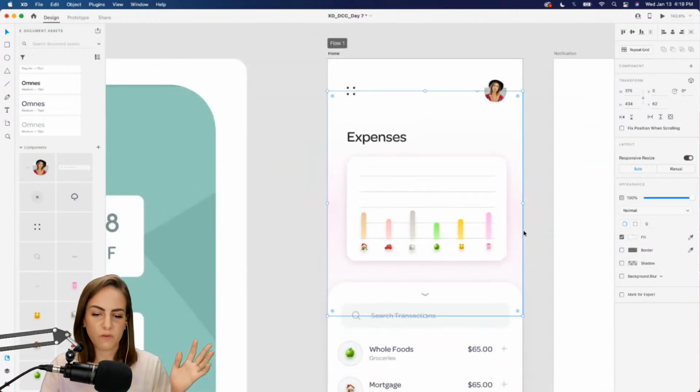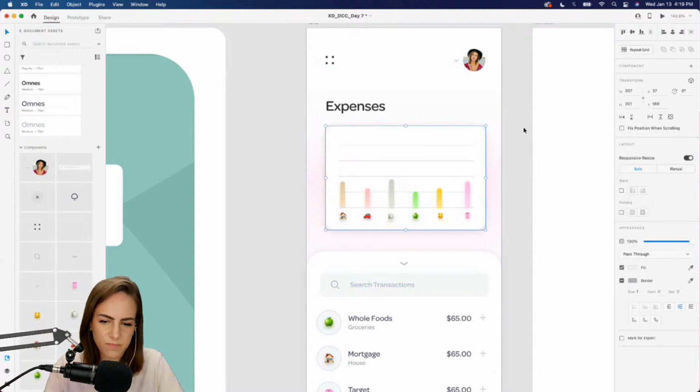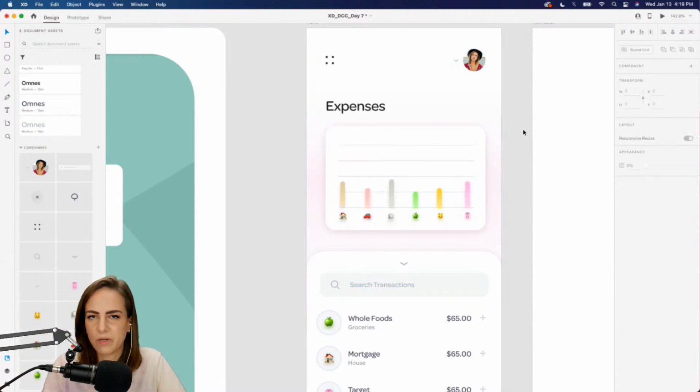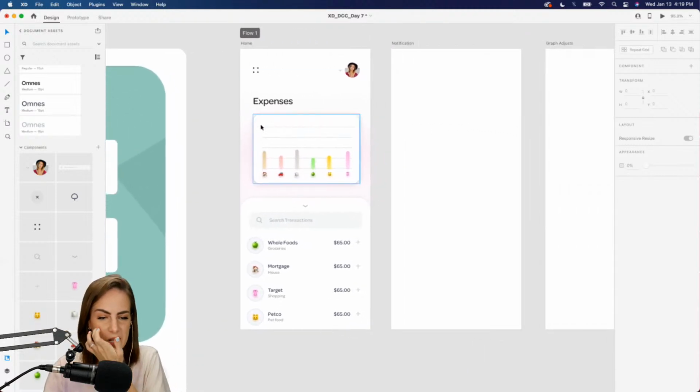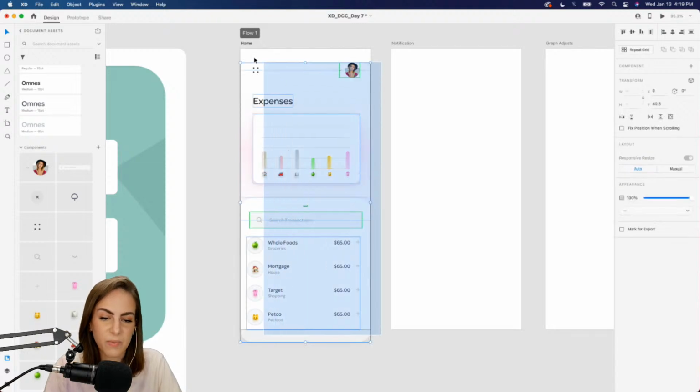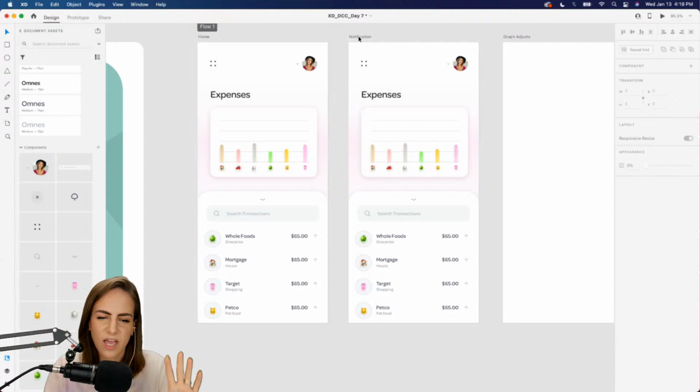Okay, so we've got our graph, and let's group all of that together so it doesn't move anywhere we don't want it to while we're going to the next artboard. All right, so now what I want to do is copy everything on this artboard and paste it on the next one. I'm not going to deal with the notification.